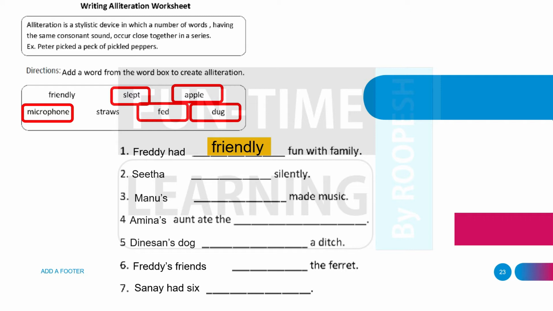Fed the ferret. Here ferret is a small animal like an otter. Sanai had 6 straws. Straw, tubes.